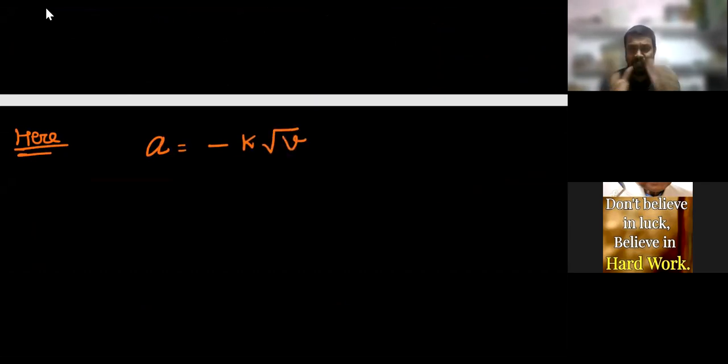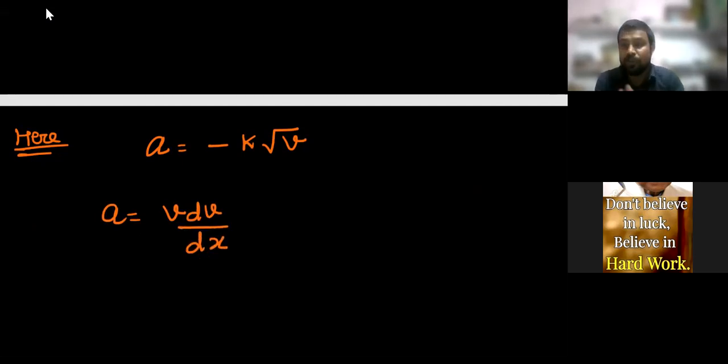This is an easy question. First of all, here acceleration is minus k square root of v. So if the question is asked about displacement and the acceleration is a function of velocity, please use the formula a is equal to v dv over dx. Do you remember?